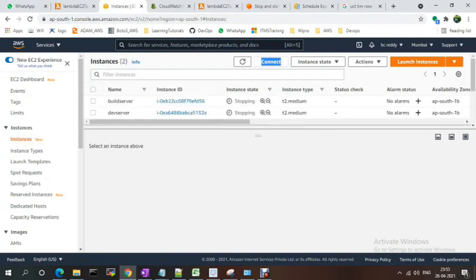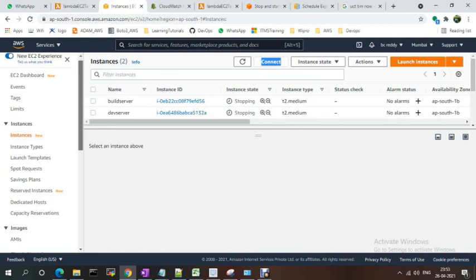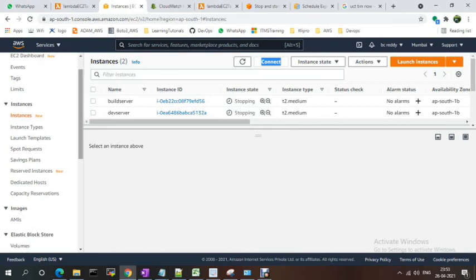Like this, we can use Lambda functions. We have seen what a Lambda function is, how to schedule a Lambda function, and how to write that Lambda function. We also have to see the logs.